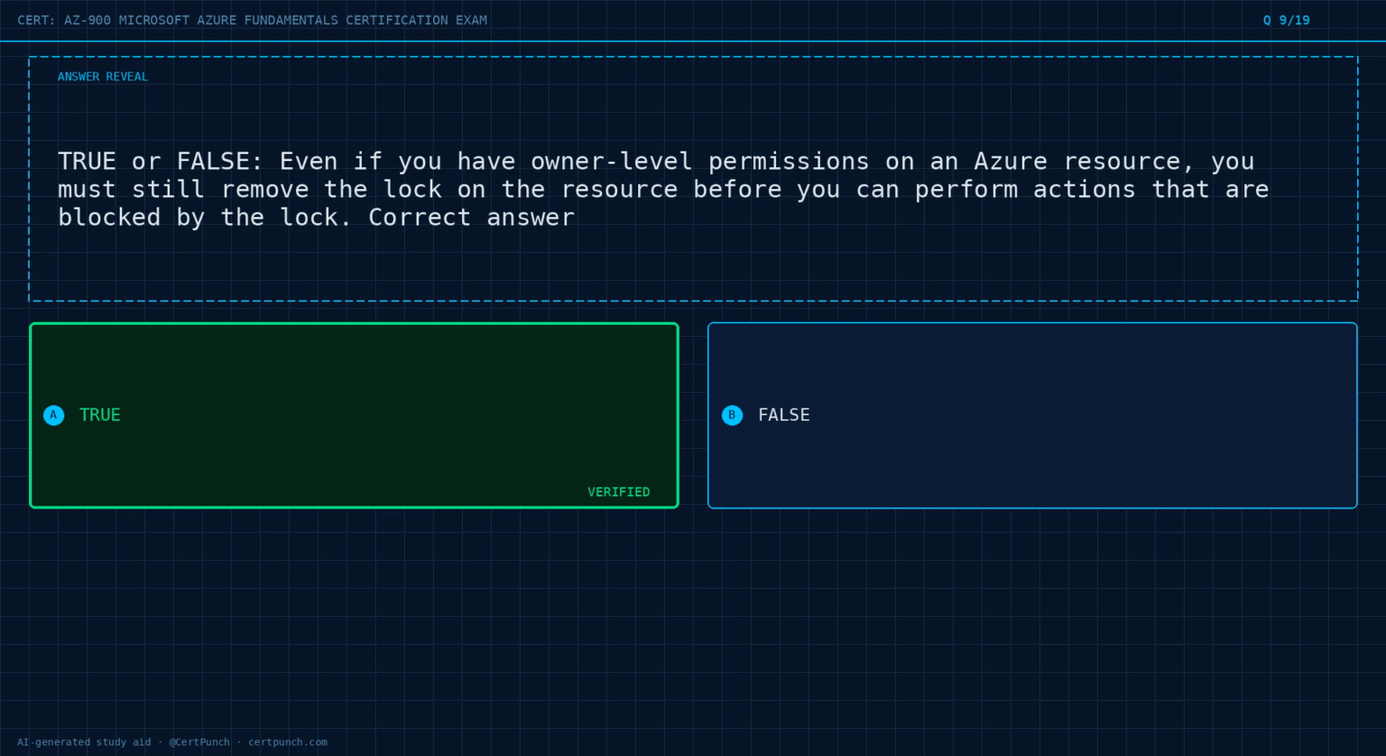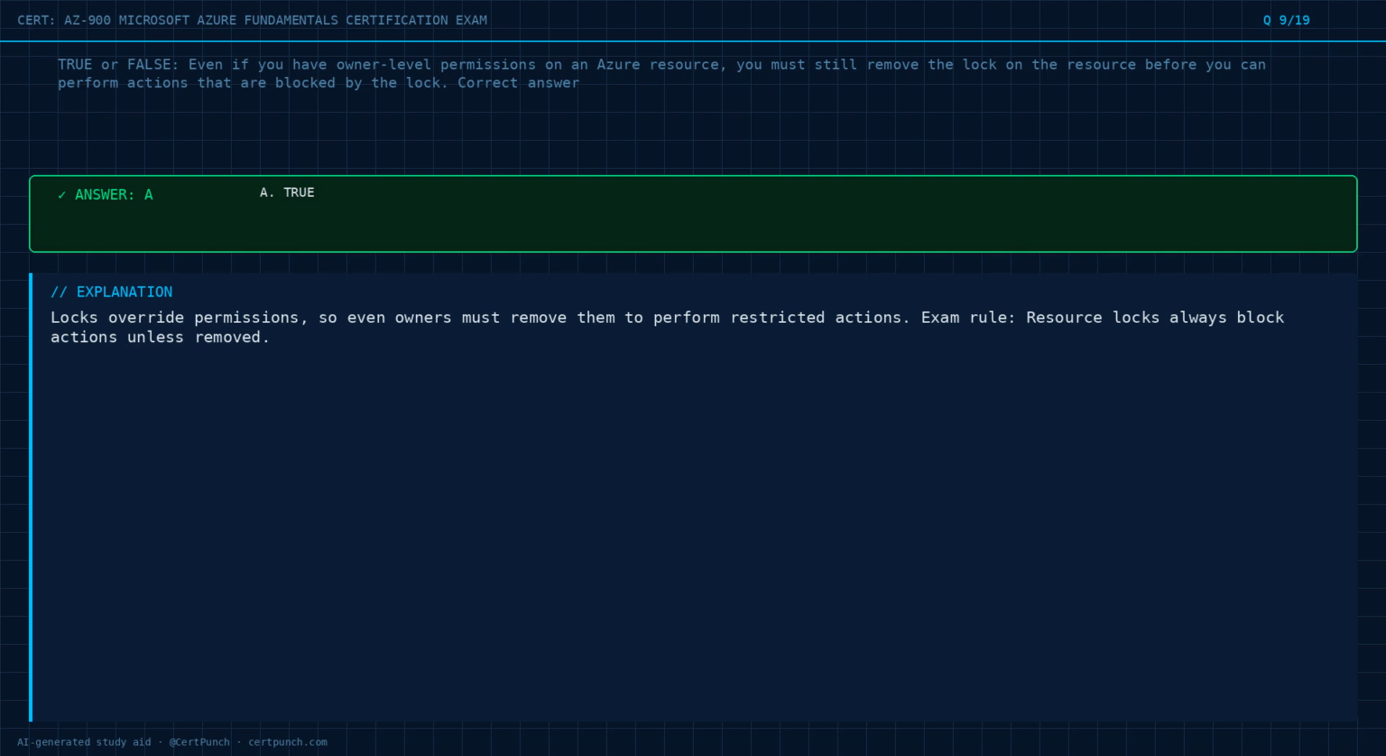The answer is option A. Exam logic: Locks override permissions, so even owners must remove them to perform restricted actions. Exam rule: Resource locks always block actions unless removed.